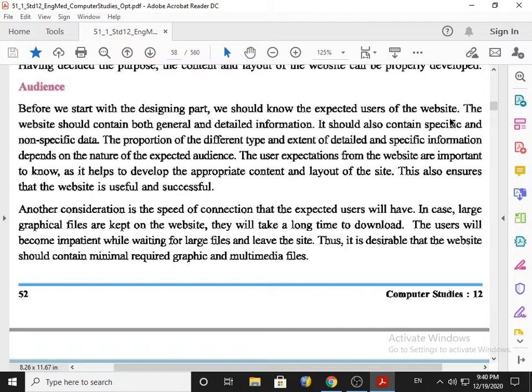Now the user expectation from the websites is important to know, as it helps to develop the appropriate content and layout of the website. What your audience want, that you have to keep in mind, and accordingly you have to prepare the content and the layout. This also ensures that the website is useful and successful, because if you provide the information what your audience want, then the chances of your usefulness or successfulness will be very high.